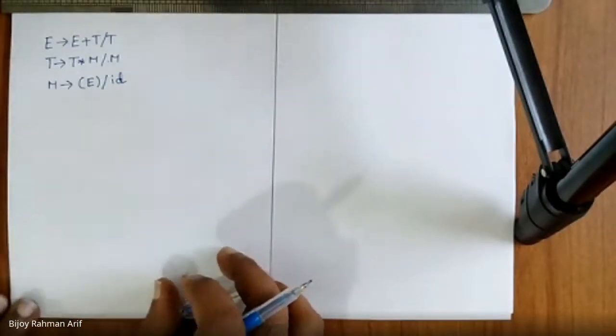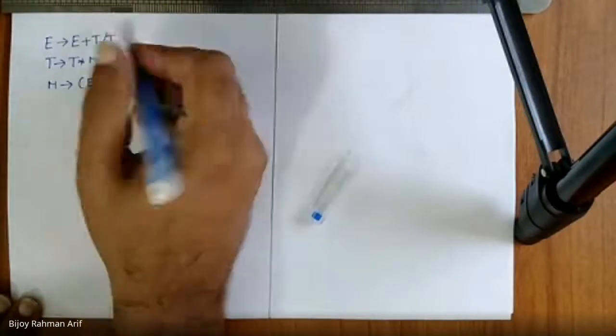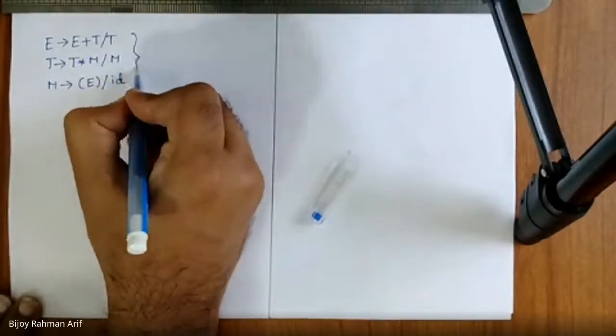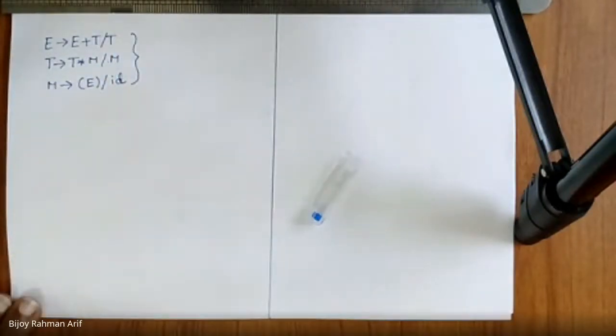What type of grammar is this? Is it possible to use this grammar in LL1 parsing or not?